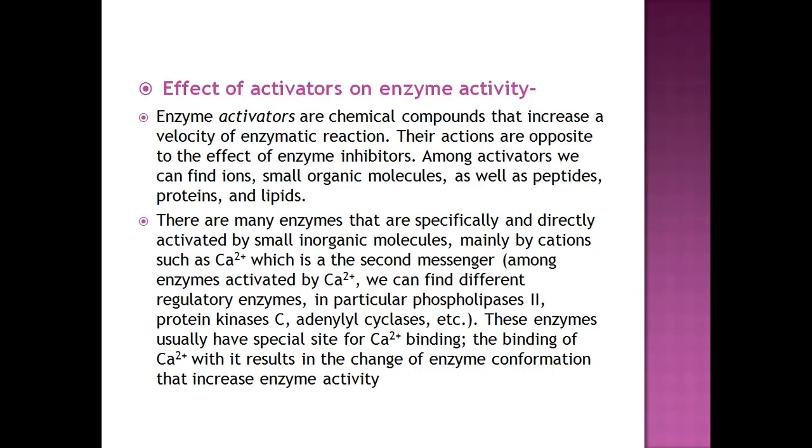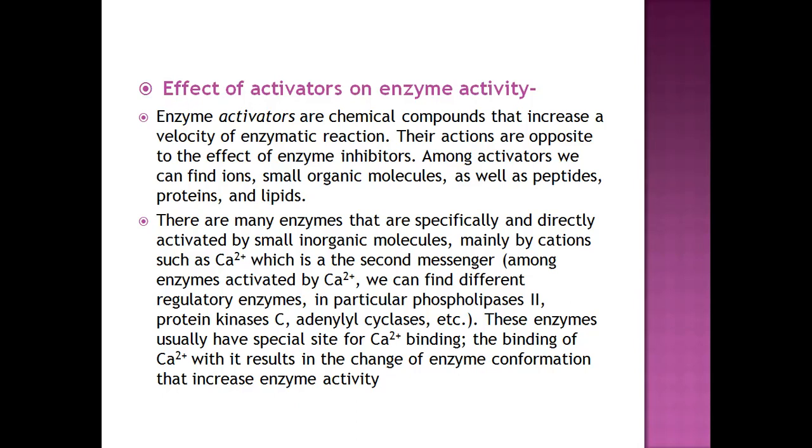An inhibitor decreases the rate of reaction, that is, it decreases enzyme activity, but an activator increases the rate of the reaction. Examples are some ions, some organic molecules, peptides, proteins, and lipid molecules. These are examples of activator molecules.